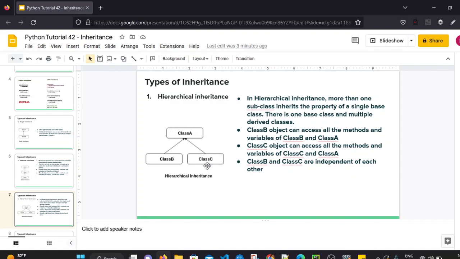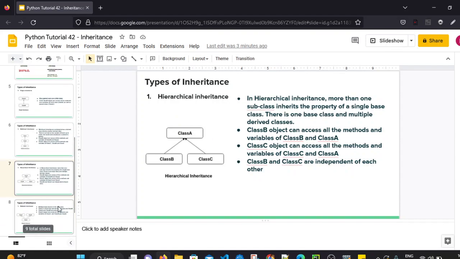But we have to understand that class B and class C both are independent of each other. They both are derived from the same parent class, but they are not dependent on each other. They are not related to each other. So class B object can access all the methods and variables of class B and class A. Class C, which is a child of class A, can access all the methods and variables of class C and class A. This is a hierarchical inheritance.